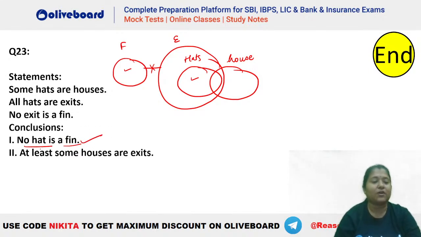Bilkul sahi hai. What about the second one? Some houses are exits. At least sum is normal sum. There is no difference between the two, right? At least sum is taken as normal sum here. So some houses are exits.